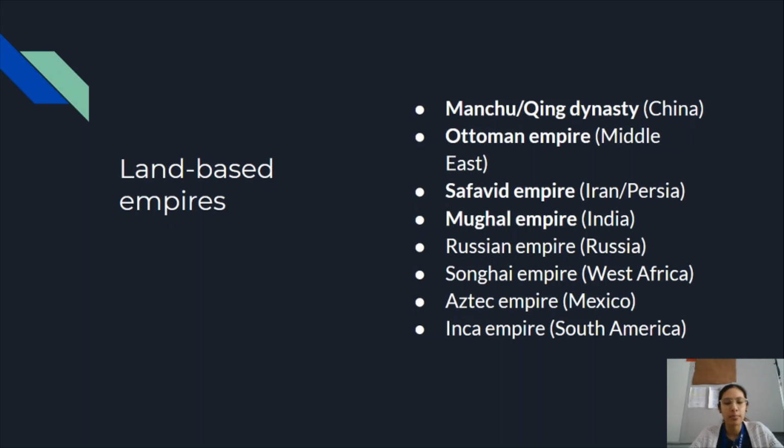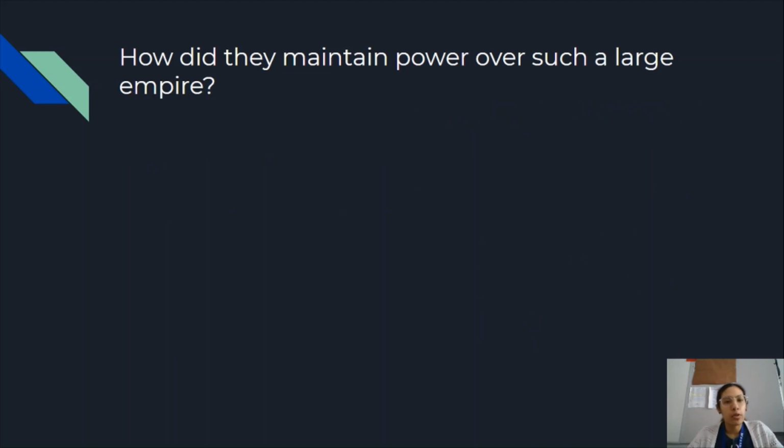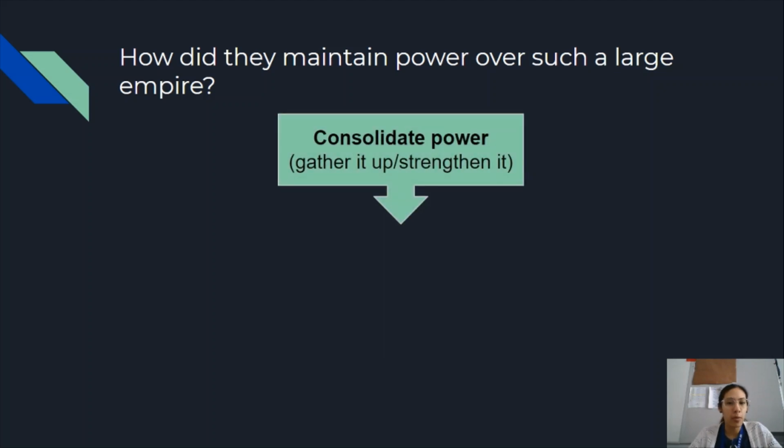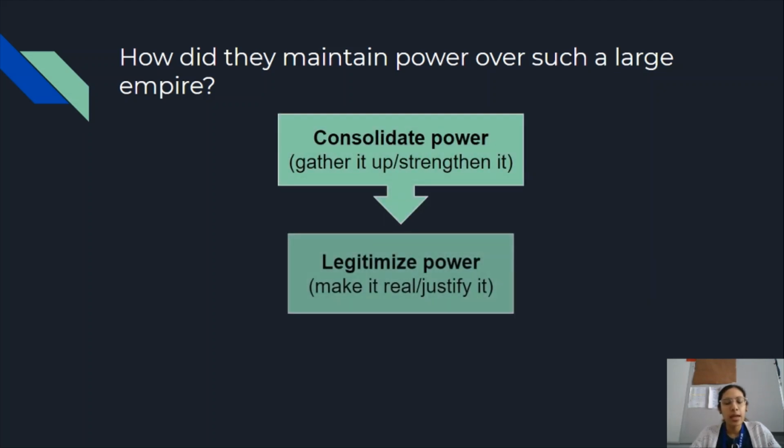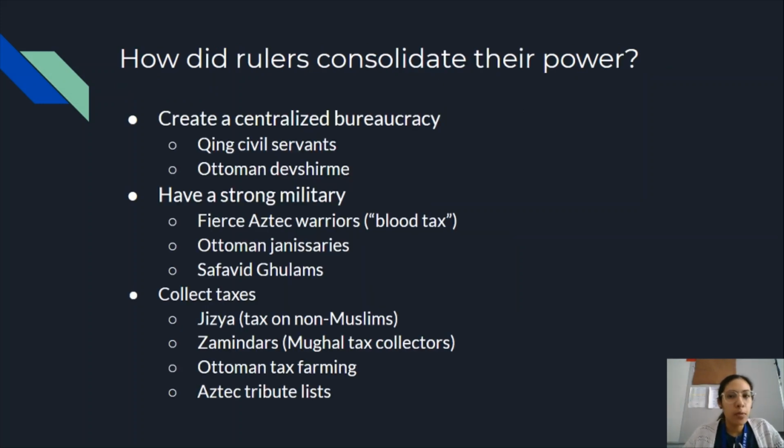South America. One of the big themes of Unit 3 is asking the question, how did these empires maintain power over such large distances? So the first thing that they did is they consolidated their power, they gathered it up, they strengthened it, and then they legitimized their power. They made it real. They justified why they had to be the ones in power, why they are the rulers. So let's answer the first question. How did rulers consolidate their power?